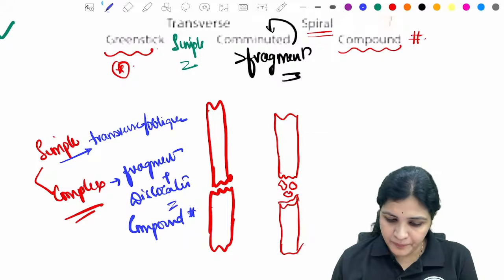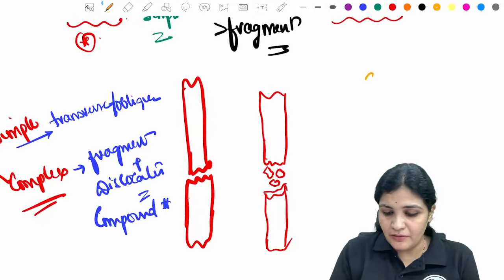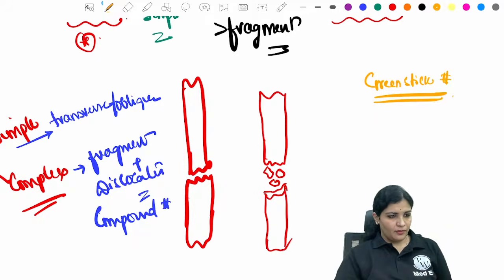clear everybody? Okay, now if you're clear with this, now tell me what is a Greenstick fracture? What is a Greenstick fracture? Yes.